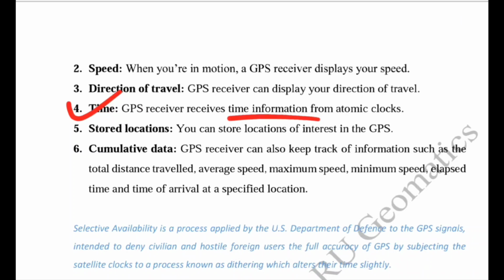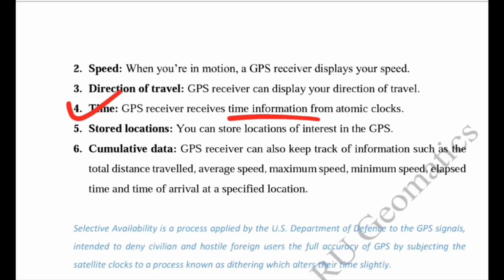achieved with the help of atomic clocks that are available on the satellites, because the synchronization of the GPS receiver clock and the satellite clocks must be maintained, so they can accurately find out our location. And for that synchronization error, in the timing information, another component of time is found out, for which another satellite is required. So a minimum of 4 satellites are required to know our position very accurately.